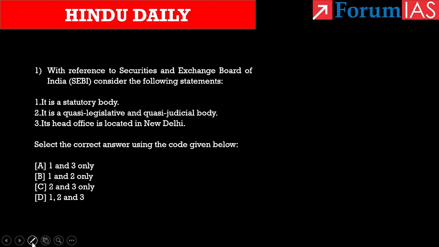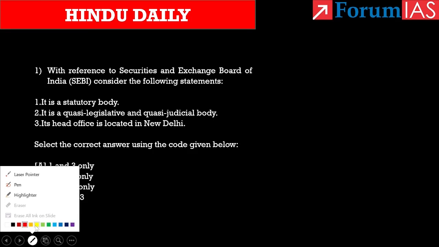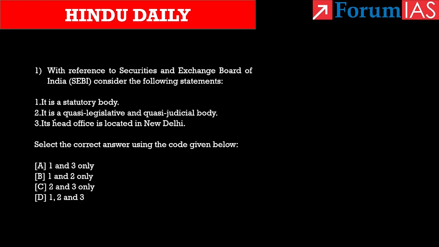First statement says it is a statutory body. Second statement says it is a quasi-legislative and quasi-judicial body. Third statement, its headquarters, that is its head office, is located in New Delhi. Select the correct answer using the code given below. The options given are option A, 1 and 3 only, option B, 1 and 2 only, option C, 2 and 3 only, option D, 1, 2 and 3.